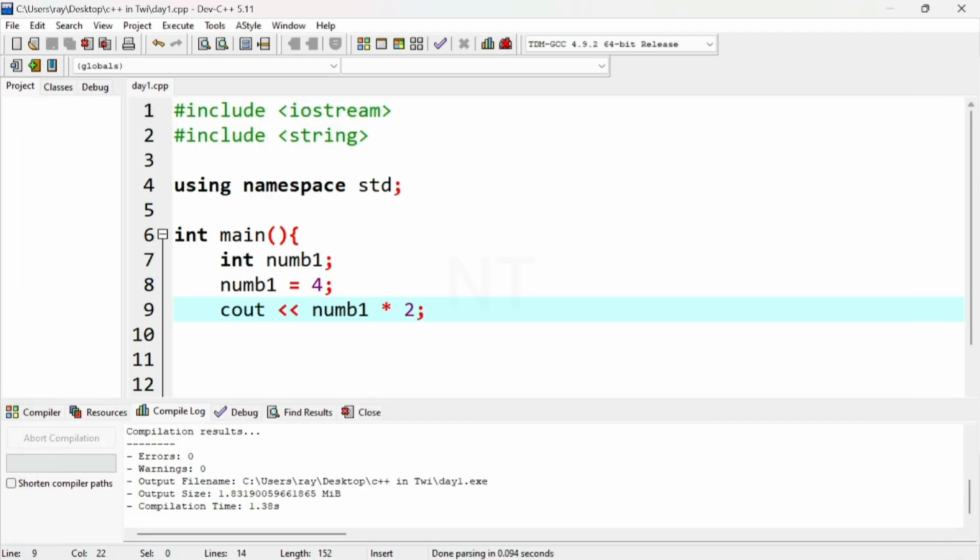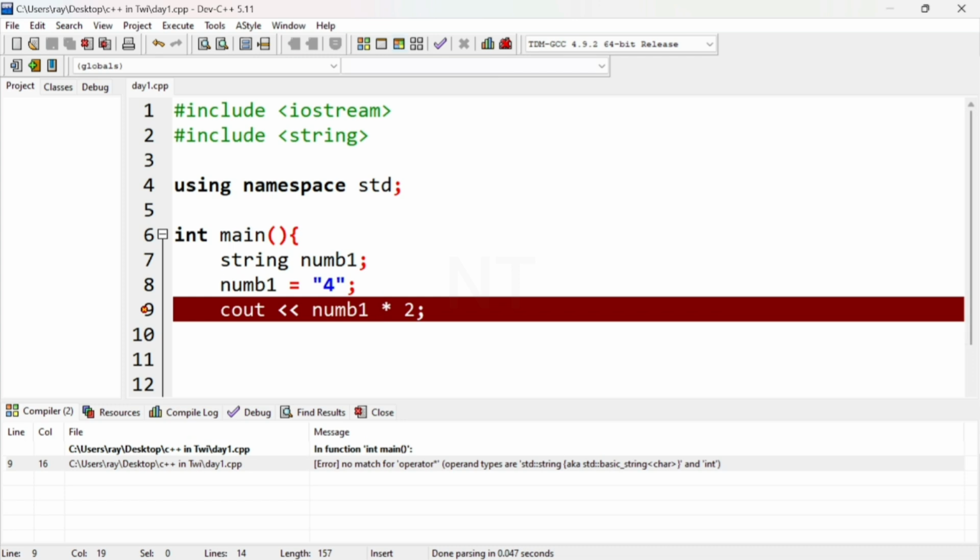But let's say I change num1 to maybe string, right? If we try running this, we are getting an error. It says no match for operator. The operand types are string, so we cannot multiply a string by an integer. It will not work, unless we convert the string to integer first. So we cannot do calculations with a string and integer combined. It's like multiplying 2 times b. It will not work, right?